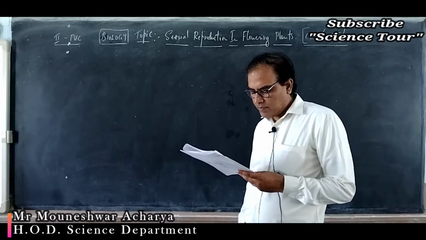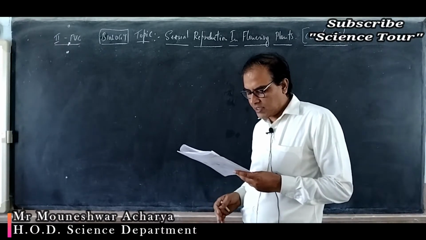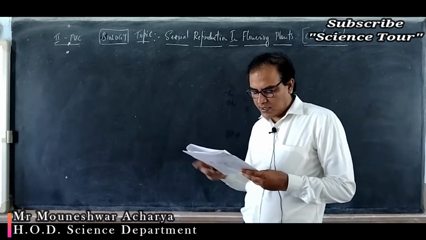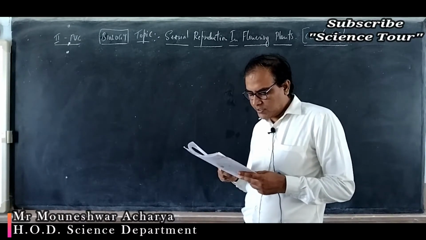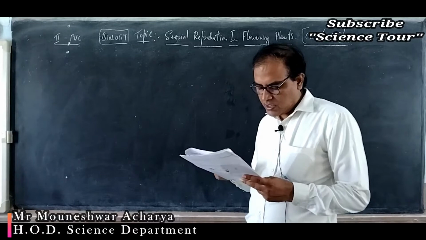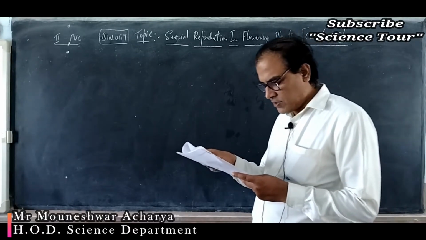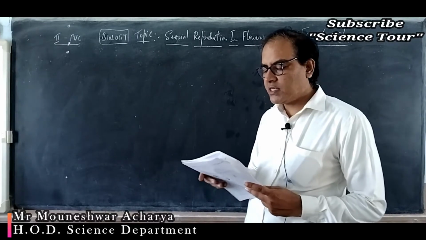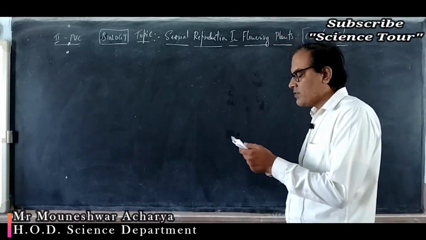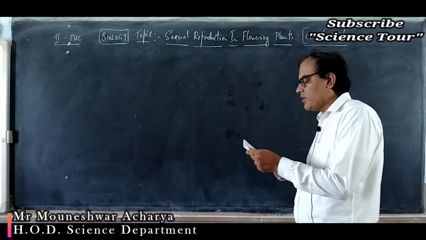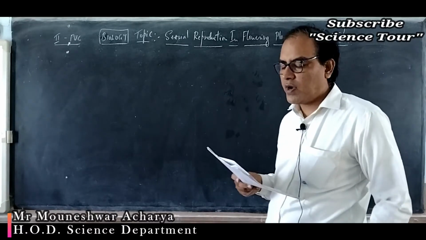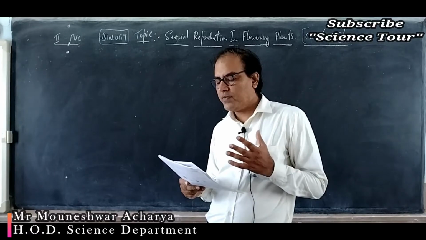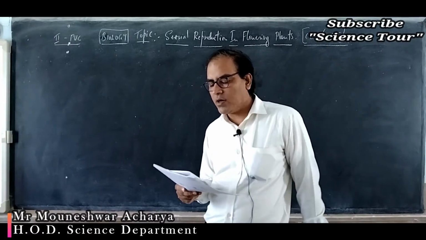Then the number of embryo sacs in an ovule is generally how many? Usually only one. Option 1. The role of the triple fusion in angiosperms is to produce primary endosperm nucleus or PEN. Next, question number 16. The ploidy levels of nucellus and the female gametophyte respectively is, what is the ploidy of nucellus? It is 2n. Ploidy of female gametophyte, it is n. Option 3.